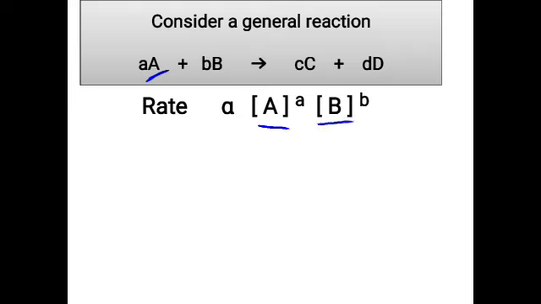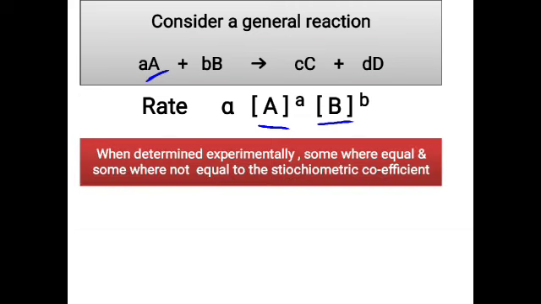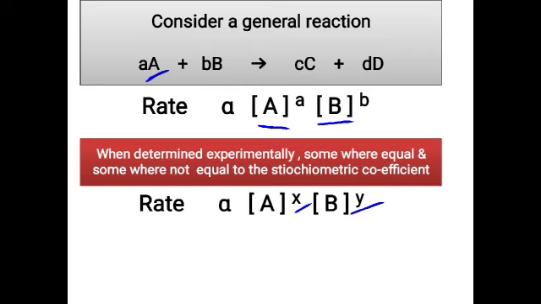So this expression for the rate is theoretically based, and it was found true for some of the reactions. But when the rate of the reaction was determined experimentally, for some of the reactions the powers were not equal to the stoichiometric coefficients. So we make a change and write the expression as rate directly proportional to concentration of A to the power x and B to the power y, where this x and y may be equal to their stoichiometric coefficients or they may not be, and they have to be found through experiment. There is no other way that we can find out this x and y.